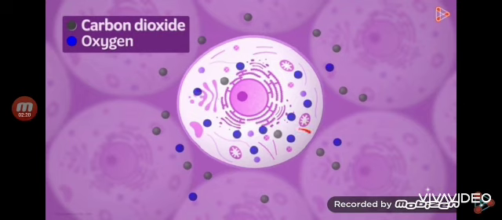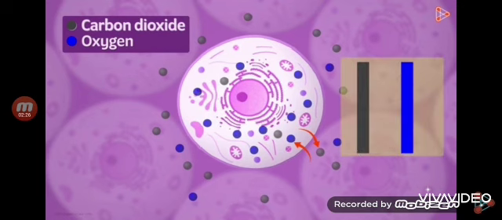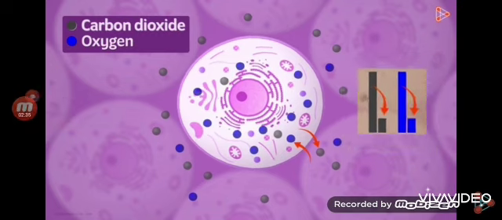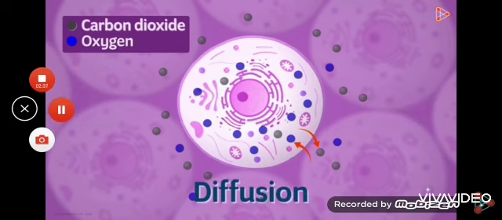That means carbon dioxide moves out and oxygen moves in. Both the gases move from their area of higher concentration to an area of lower concentration. And this diffusion process does not require energy. Diffusion is one of the processes by which